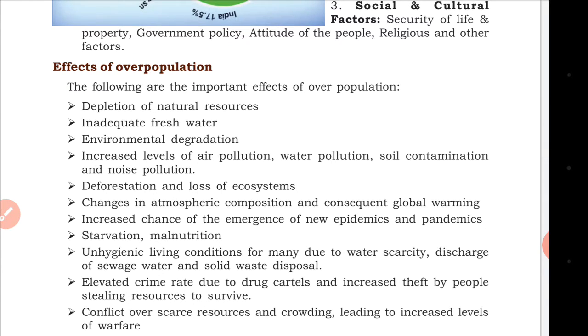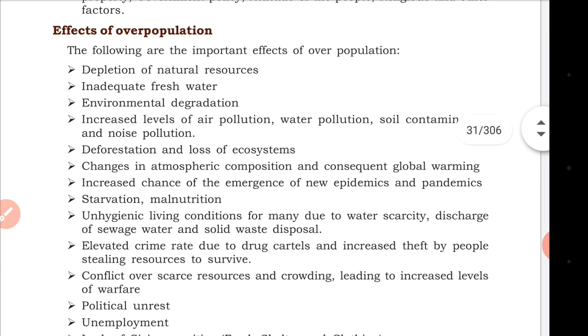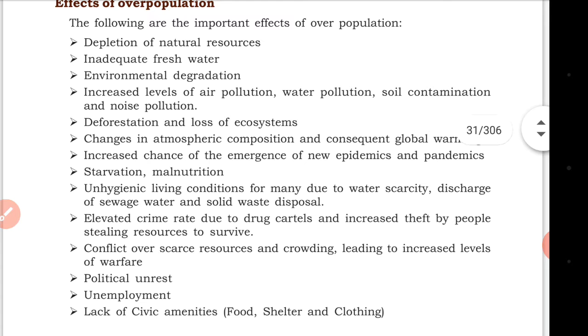Effects of overpopulation. The following are the important effects of overpopulation. What will happen in case of overpopulation? Depletion of natural resources. Slowly natural resources will deplete, fresh water will deplete, environmental degradation starts, and increased levels of air pollution, water pollution, soil contamination, and noise pollution also start.